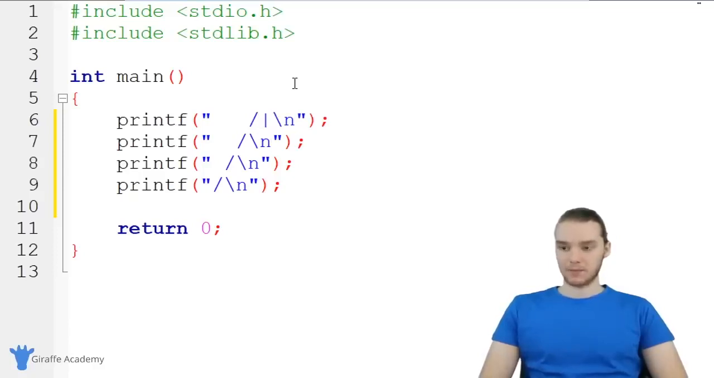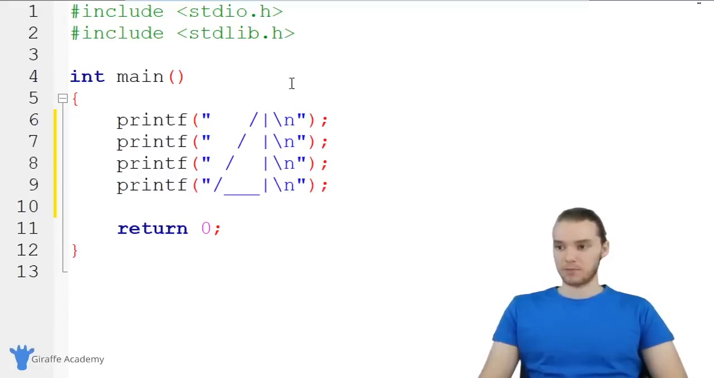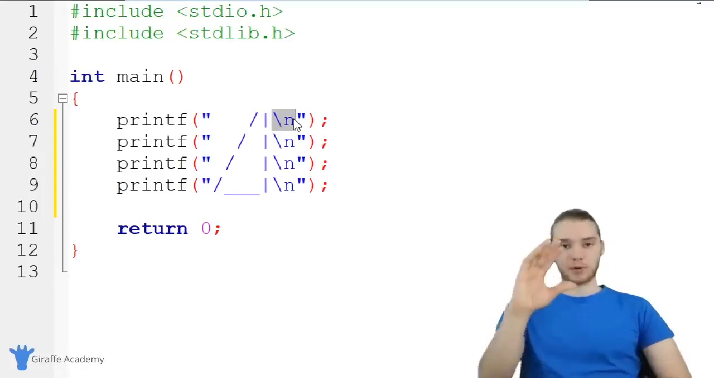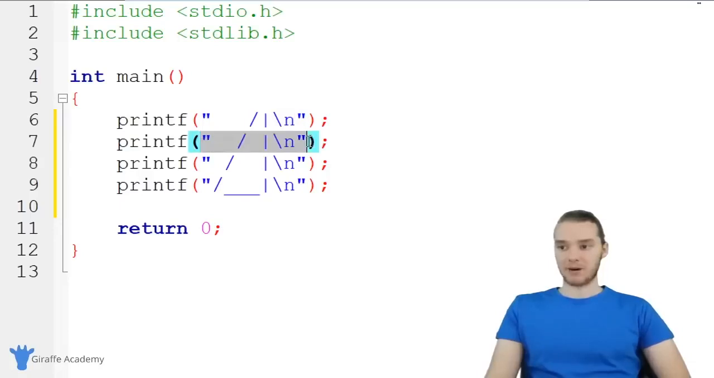So I'm gonna put one here, I'm gonna put one here, I'll put one here, and finally, why don't we draw some underscores and then we'll put one. So I'm basically drawing out a little triangle shape. And these \ns are just printing out a new line. So anytime I print this, it's going to move it onto a new line. So it'll print this guy out now on the line below.